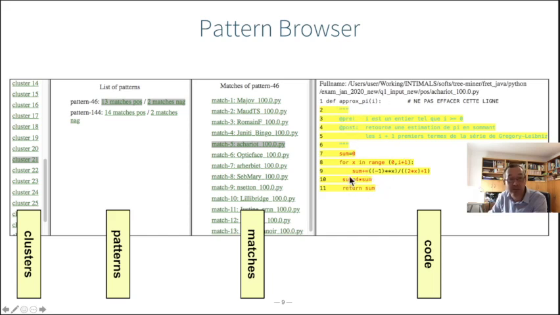But it's possible that, for example, it could have been only this first statement and the return value. It would highlight in yellow and in red those pieces of the code that correspond to the pattern. This allows you to quickly browse through the different patterns and get a feeling for what they correspond to in the source code. I won't explain this particular example in detail now. We will see some concrete examples later on.